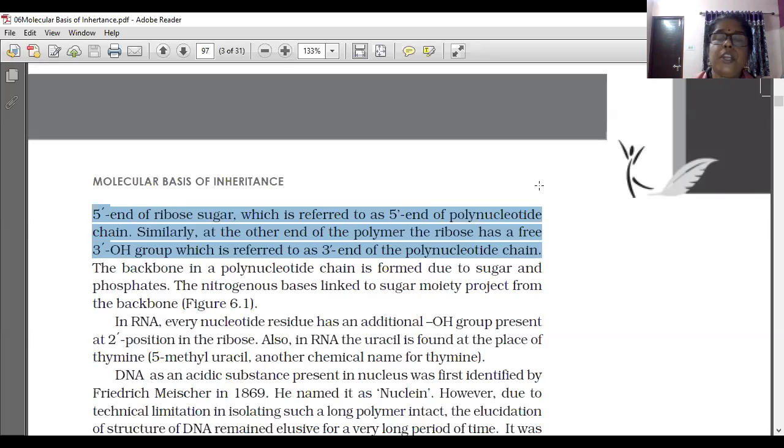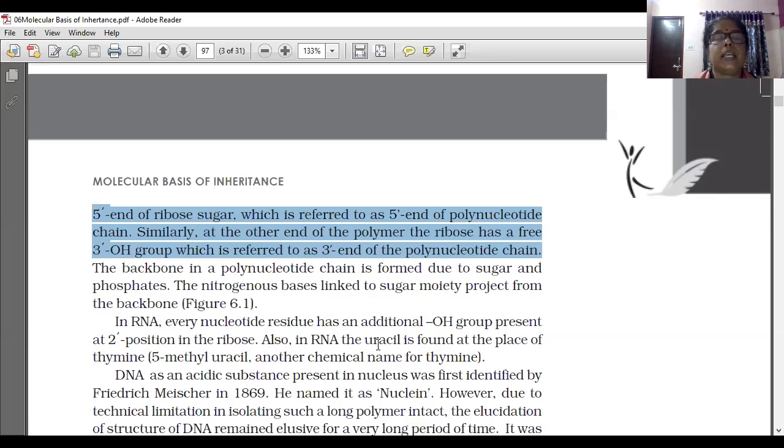In RNA, every nucleotide residue has an additional OH group present at the second position of the ribose. What is the difference between DNA and RNA? These 2 points are given. In RNA, every nucleotide residue has an additional OH group at the second position of the ribose.